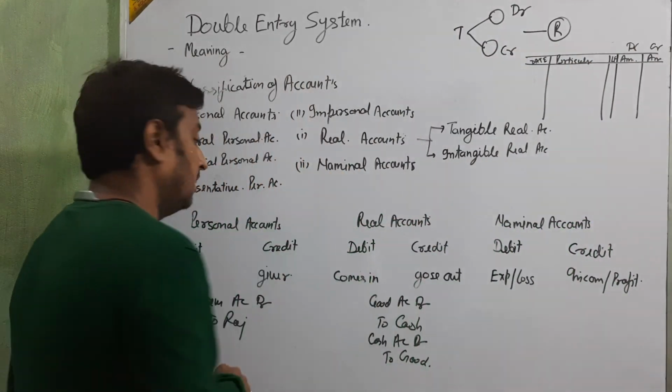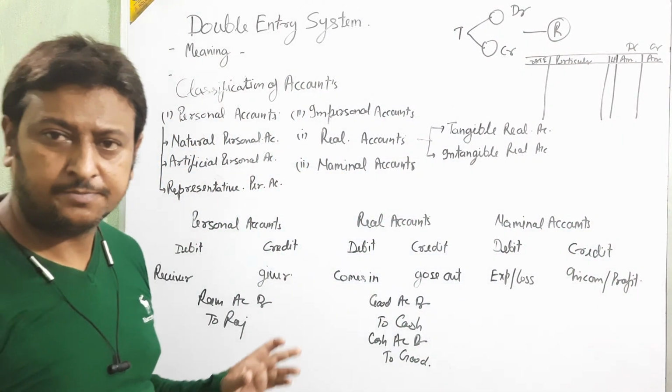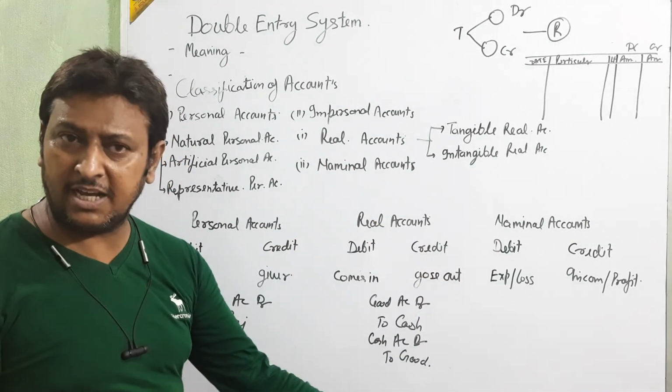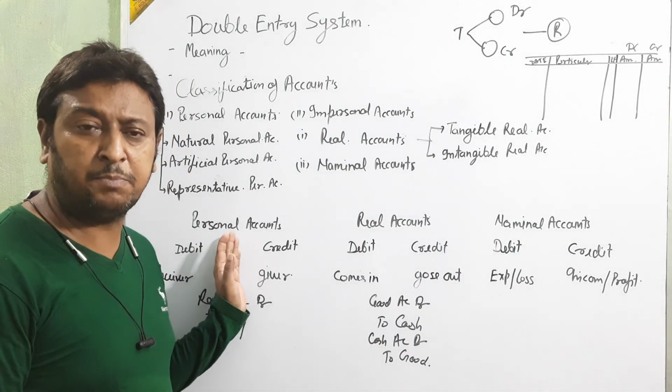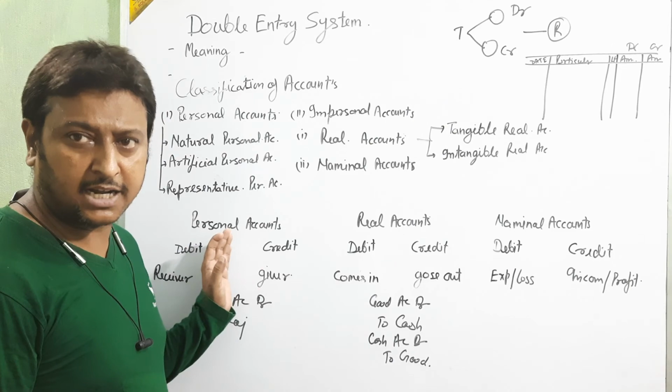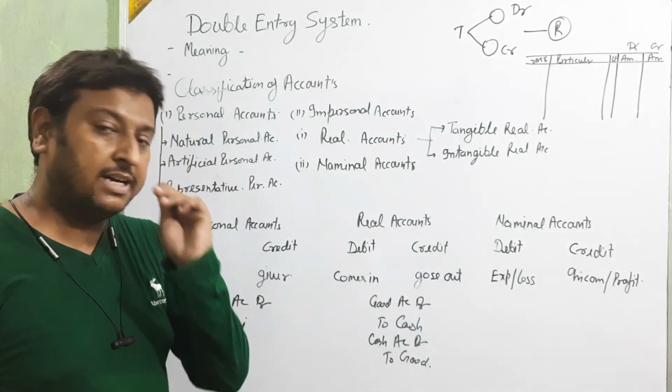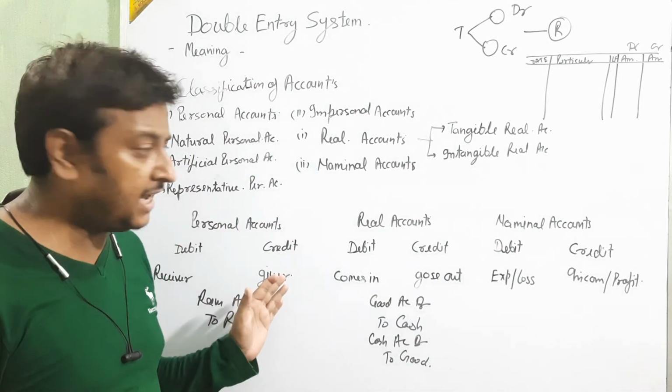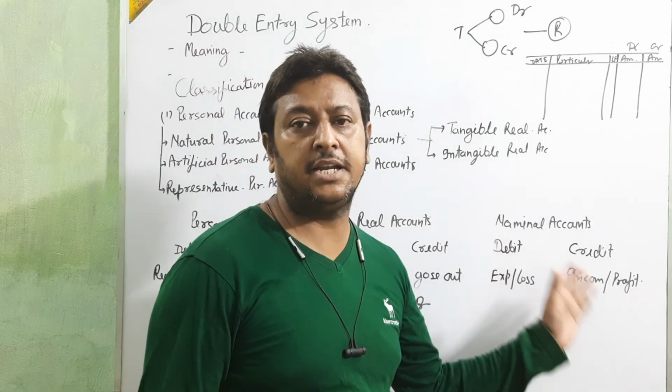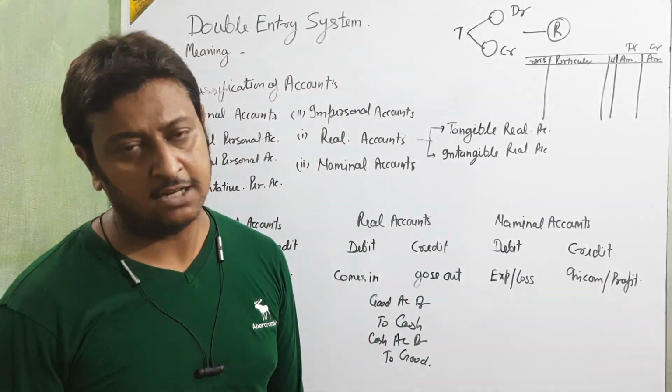Okay, clear? Are all the accounts clear? Personal, real and nominal. Personal is related to the name of a person, business or company. Real is assets, things. Nominal is income and expenditure. Okay beta? Clear? Thank you.